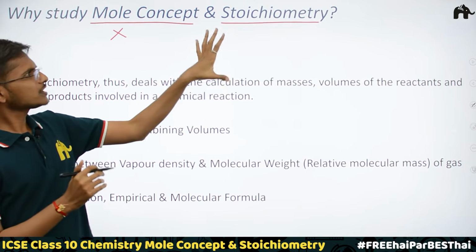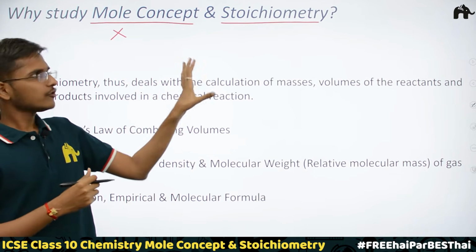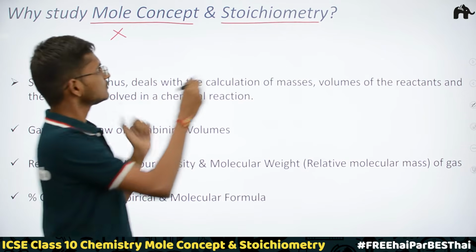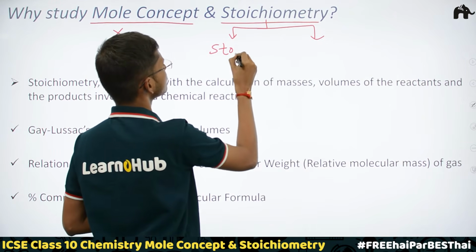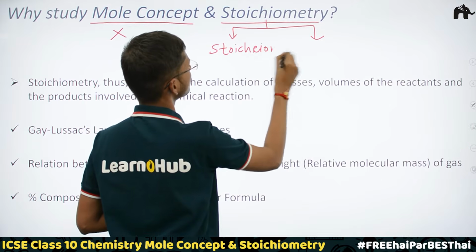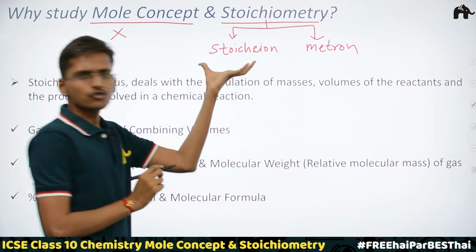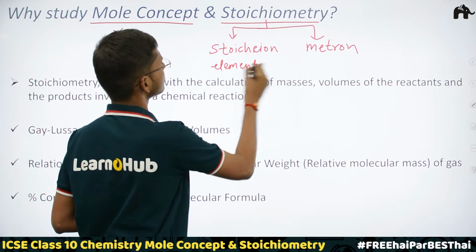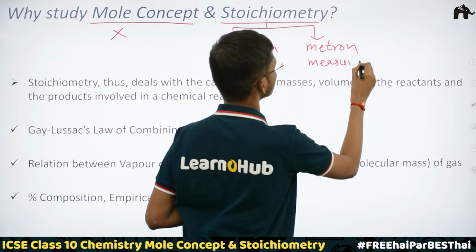Before starting to study this, we should know why we should study this, and for that let's first understand what actually stoichiometry is, in a very crisp way. This is derived from 2 Greek words. One is stoichion, and the next one is metron. Stoichion simply means element in Greek, and metron means measure.